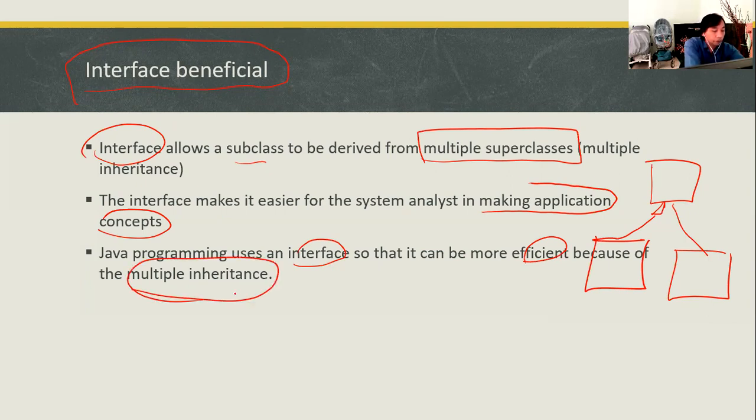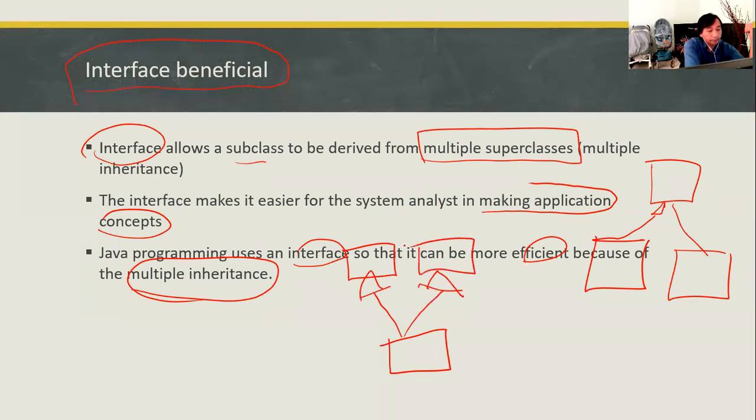So what is multiple inheritance? Multiple inheritance means that a subclass is derived from one or more parent classes. This is one of the benefits of using interface, meaning that a class can implement more than one interface.